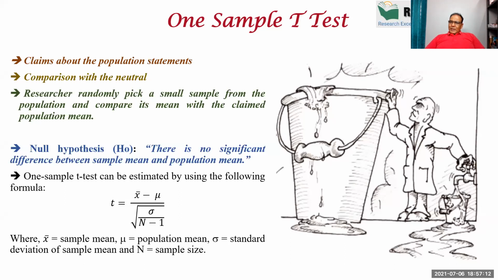And even I know that some days back, the companies which were selling water bottles said that this bottle has this mg of potassium, this mg of mineral, so they called it mineral water.